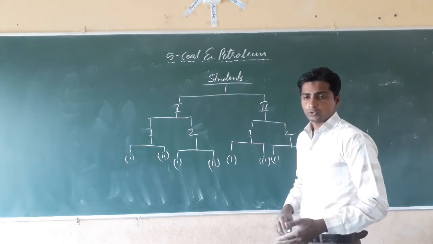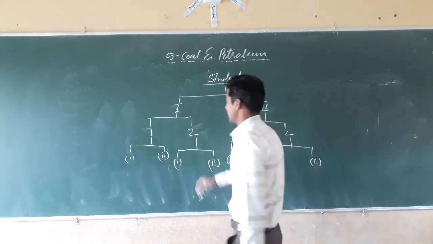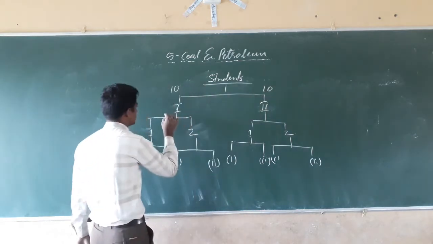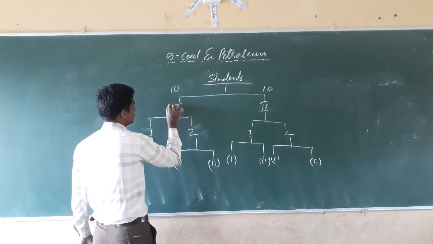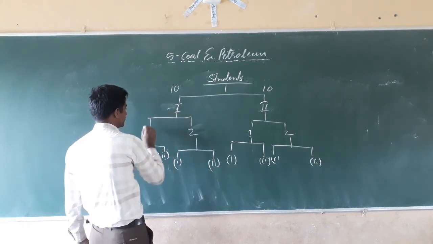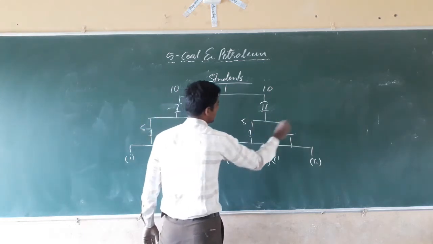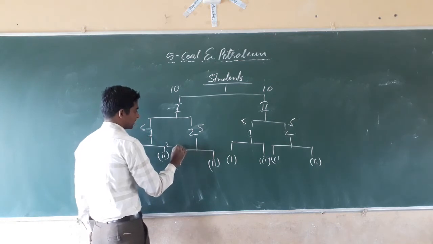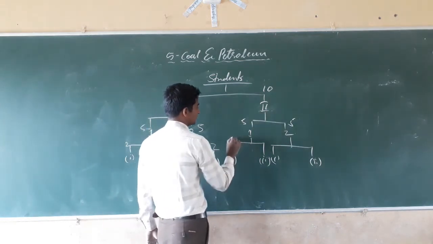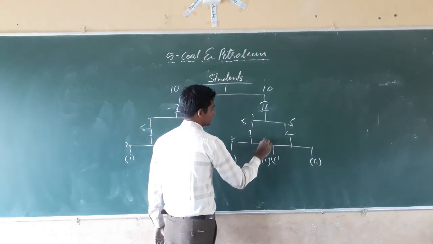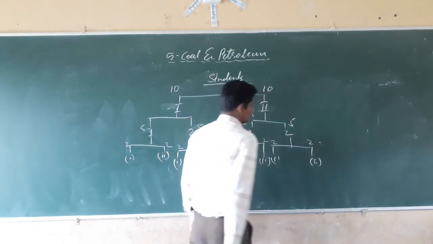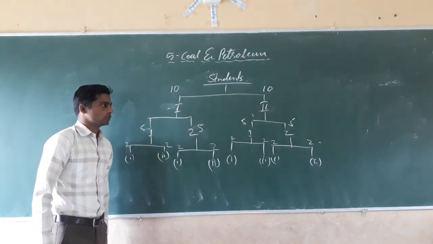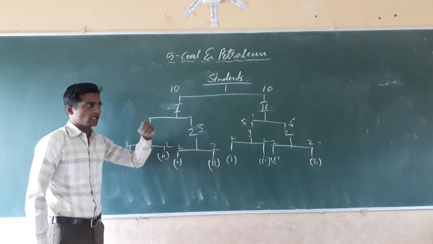first group to take it. Suppose, for example, this contains 10 students, this also contains 10 students. Here 2 students will take; that group contains 5, 5, 5, 5, and in all these 5, again 2 students and 2 students. Here also it divides, 1 student will remain here, and here the 2 students remain. Isn't it? See, first we have to tell the first group to eat or to take the popcorn.